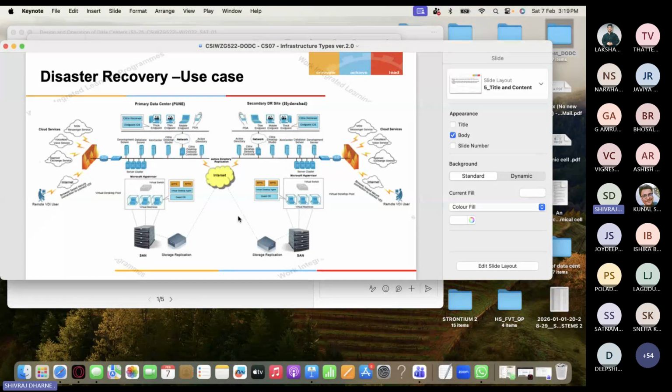If anything happens, you can just switch your operations from one place to another. This is a good example of a disaster recovery use case. This is 2N redundancy, actually N plus 1. If it's only one site, you have one more site.